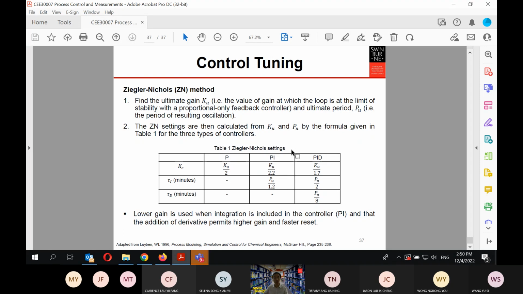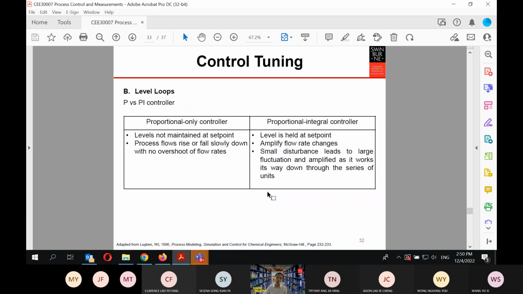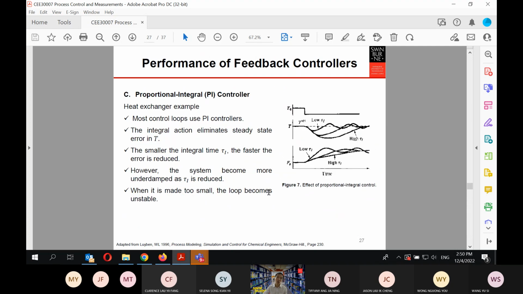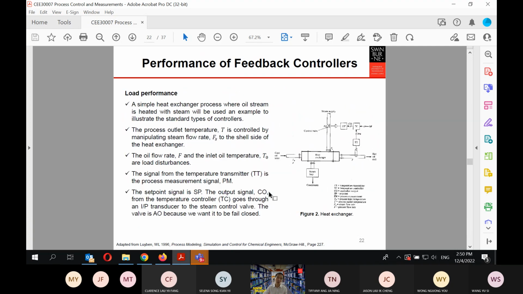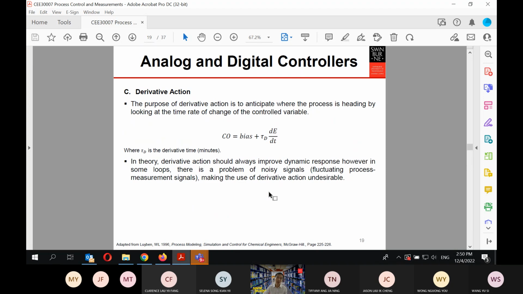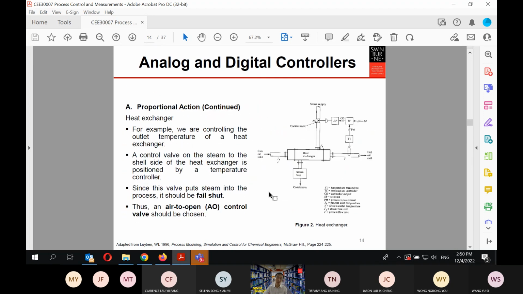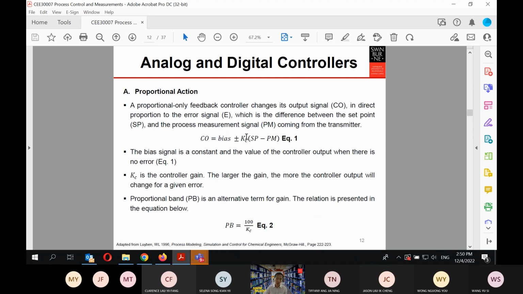But what I'm trying to cover today is something very important for you to understand in terms of process control. We went into the detail of how the controller output is defined in terms of the relationship between your transmitter and the control valve.